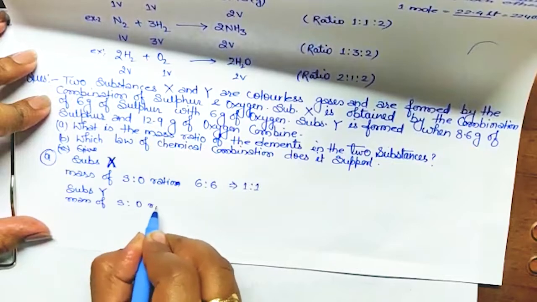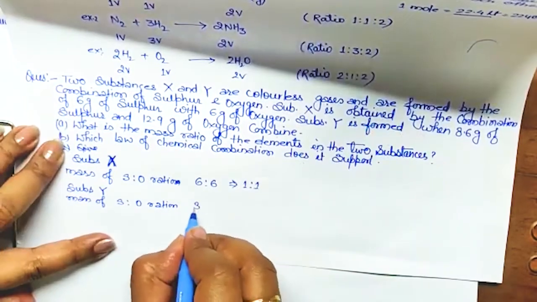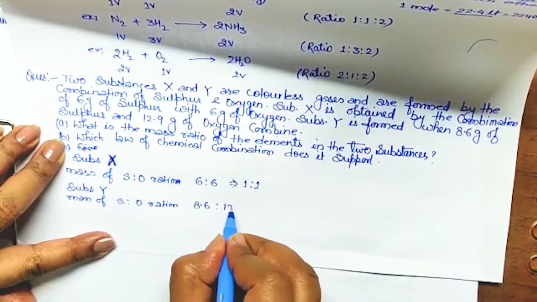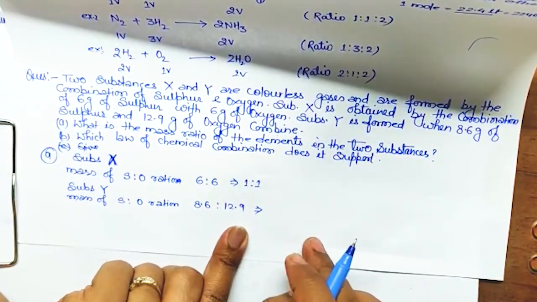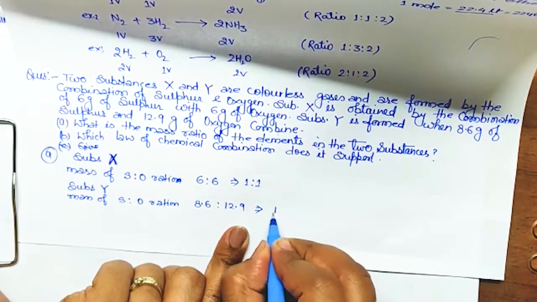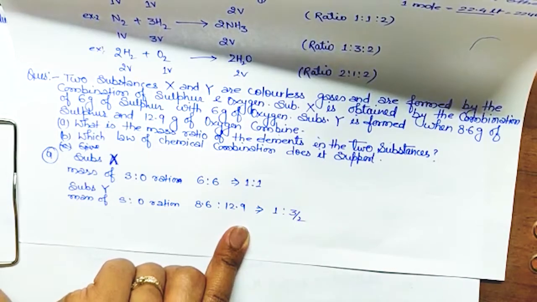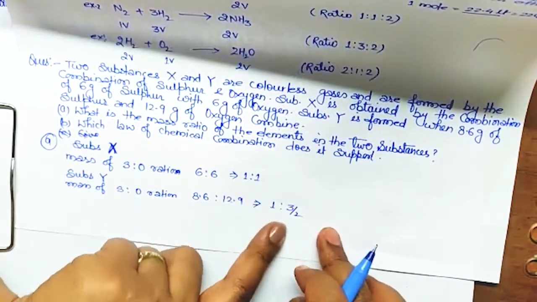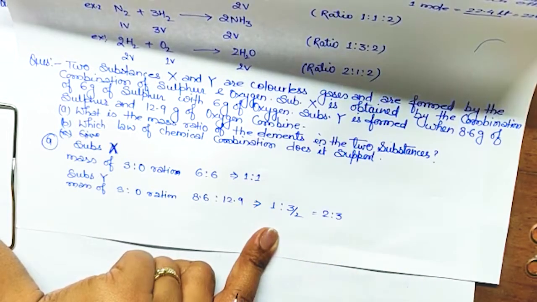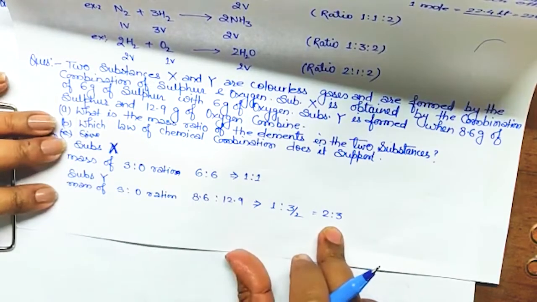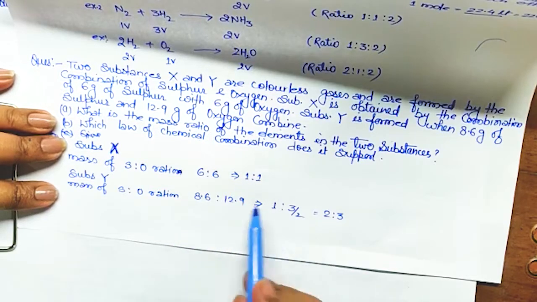This is 8.6 to 12.9, so solve it. It will be approximately 1:1.5, or we can write 3/2. So what will be the exact ratio? Multiply by 2 on both sides, so it will be a 2:3 ratio, isn't it? Got it? So you can see that this is a fixed whole number ratio.